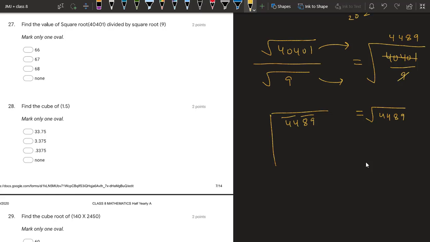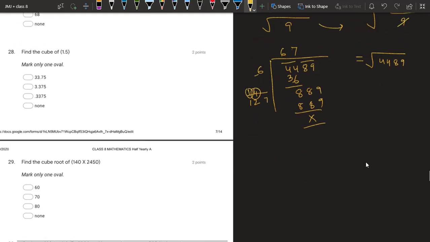So first thing is 6 squared is 36, we will go for 6. Then 8 8 9. Then twice of this thing is 12. So now we will take 7. 7 7s are 49, 7 2s are 14 plus 4, 18, 8. So answer is 67.